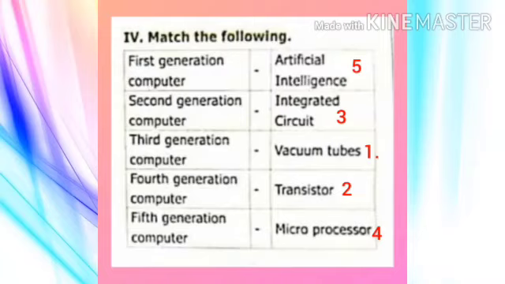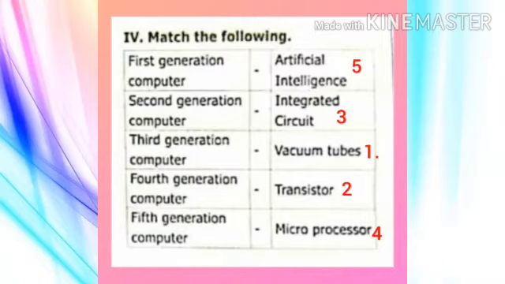Roman number 4, match the following. First generation, vacuum tubes. Second generation computer, transistor. Third generation computer, integrated circuit. Fourth generation computer, microprocessor. Fifth generation computer, artificial intelligence.